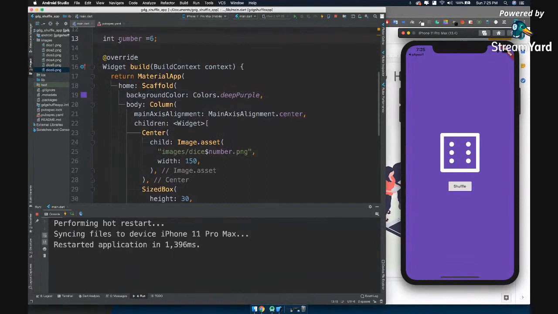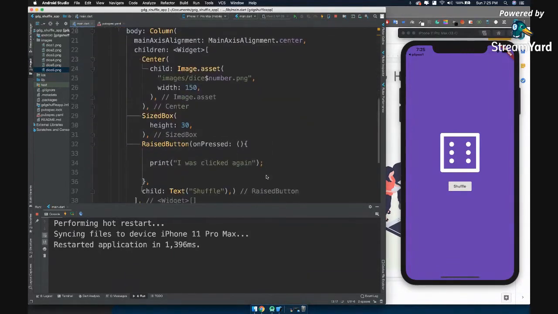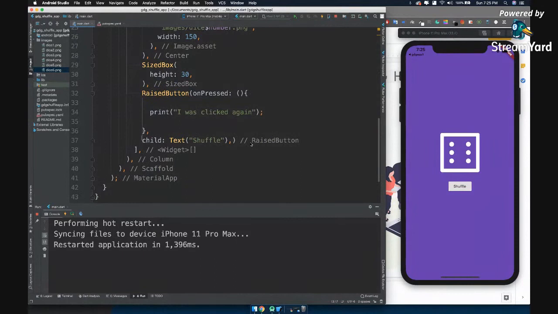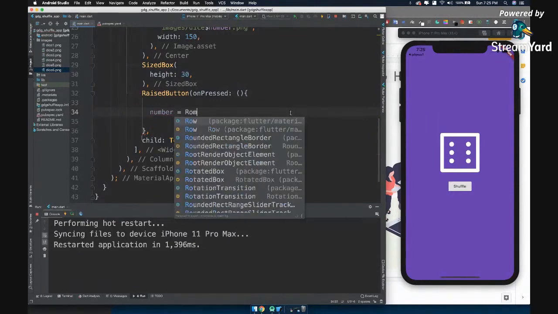So we will randomize this, and we have a function called as random. But when will we randomize that? Once we click on shuffle, right? Okay, so when I click on pressed, let's say number will be assigned with one random value. So let's add a random function.